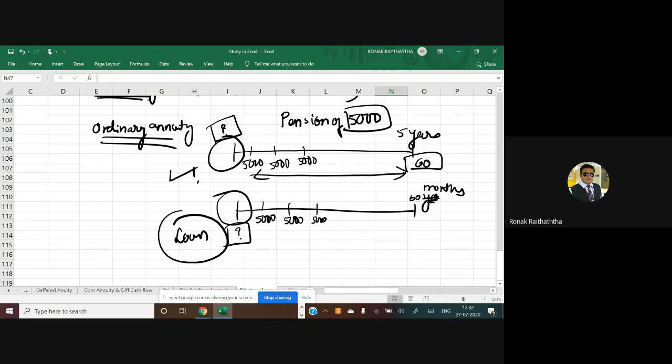Ordinary annuity, if you are making the payment at the end of the month, then it's ordinary. And if we take the same example where you are making these payments or receiving this pension at the beginning of each month, then it becomes annuity due. So that formula will be applicable to you.